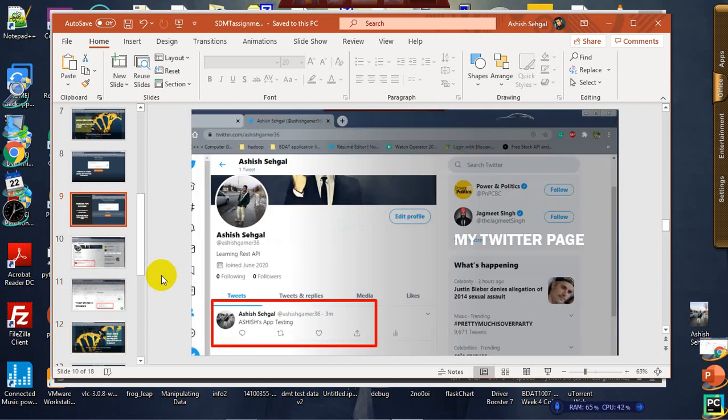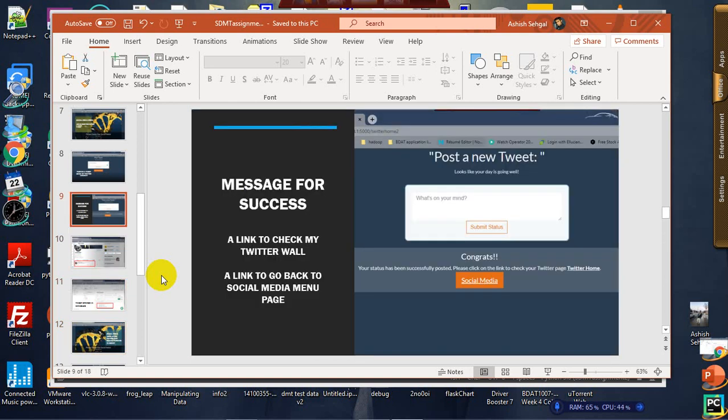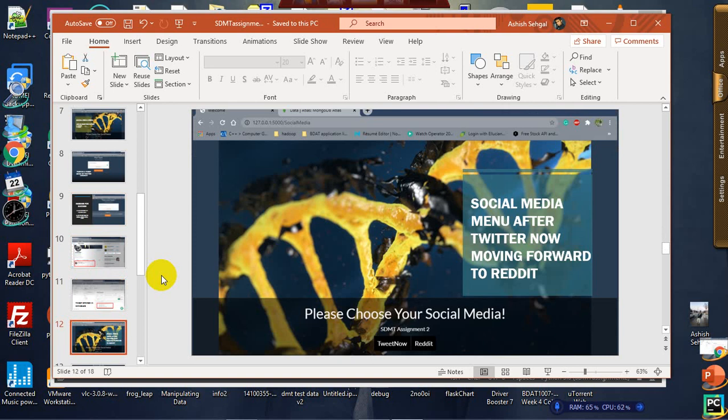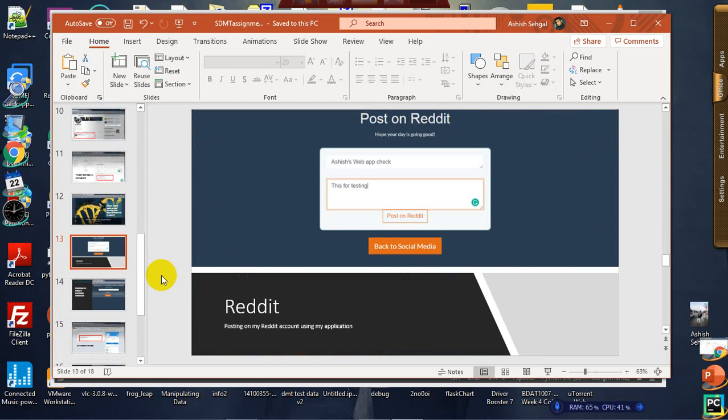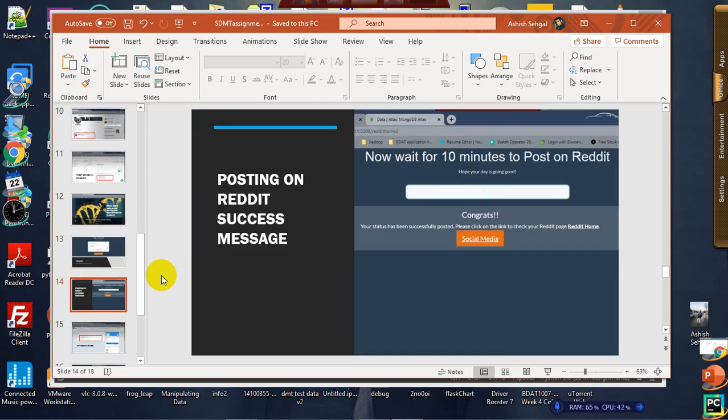Now from this page, clicking on the social media button takes me back to the social media menu page, and now I am going to access the Reddit page. This lands me on a page where I can add a title and the body for my Reddit account and post it under my wall. Once I submit it, it takes me to this page.